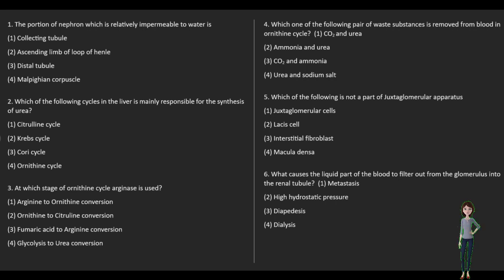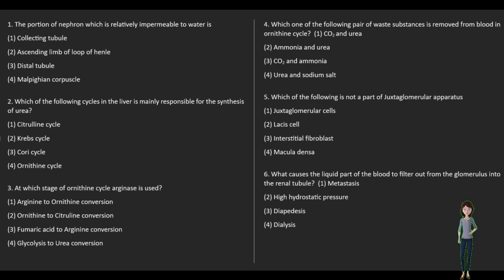3. At which stage of ornithine cycle is arginase used? 1. arginine to ornithine conversion, 2. ornithine to citrulline conversion, 3. fumaric acid to arginine conversion, 4. glycolysis to urea conversion. 4. Which one of the following pairs of waste substances is removed from blood in ornithine cycle? 1. CO2 and urea, 2. ammonia and urea, 3. CO2 and ammonia, 4. urea and sodium salt.